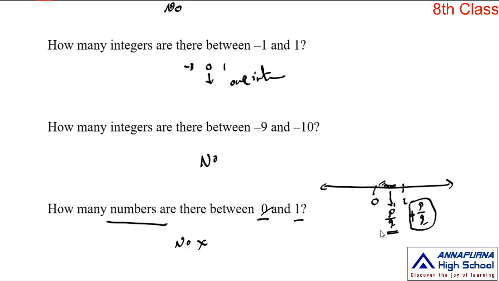Now our topic is, you insert a finite number of rational numbers between two rational numbers. For example, if you take any two rational numbers like 1 by 2 and 3 by 4, in between them you can insert some finite rational numbers. For example, you insert 4 rational numbers, or 5, or 6, or 10 rational numbers. How is it possible? We will discuss that.